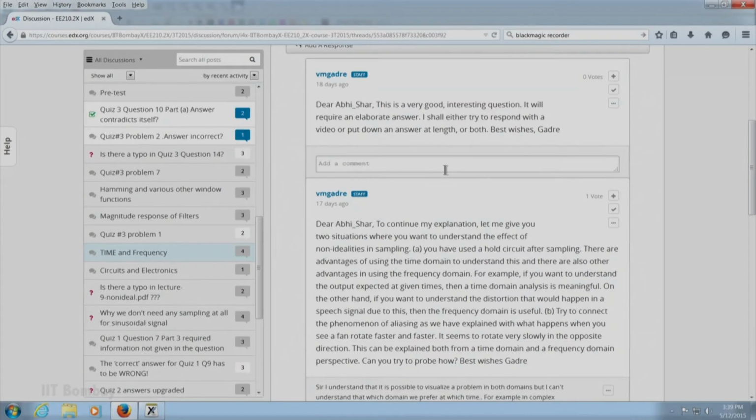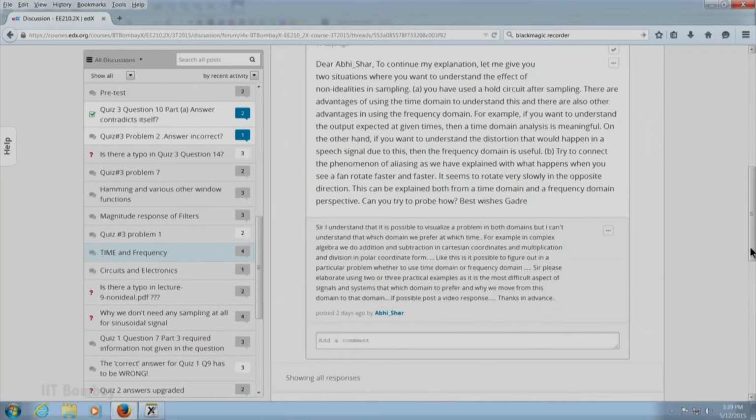You understand? So this is best understood in the natural domain. This is an instance of aliasing best understood in the natural domain. When would you like to understand aliasing in the frequency domain? And now I will go back to the question that Abhishar had raised. When would you like to go back to the frequency domain? When you wish to analyze non-idealities. So, the fan rotating faster and faster I have explained here now. Now I told this is the situation B.